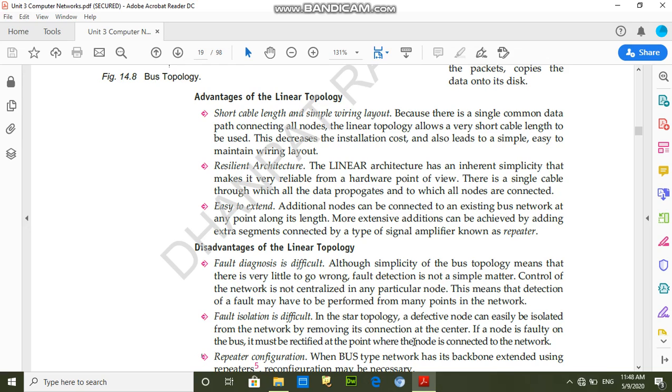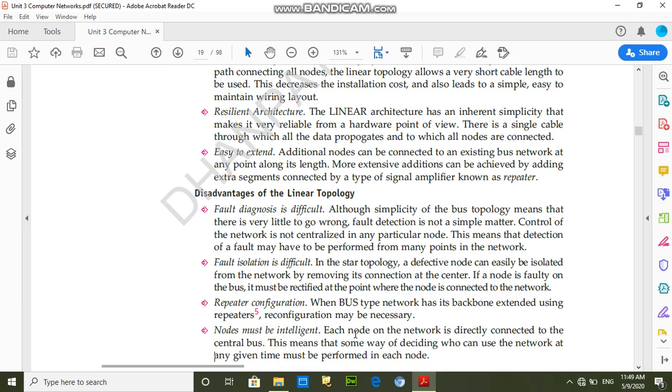Repeater configuration. Suppose we are transferring a signal over a long distance, and you already know every channel has its capacity, limiting how far we can transfer the information. That's why we have to use repeaters in bus topology for long distance transmission.